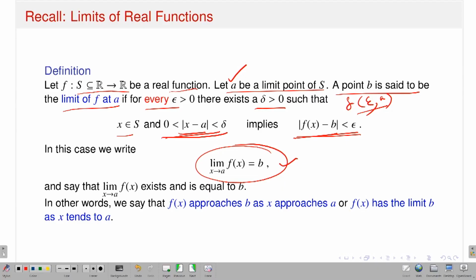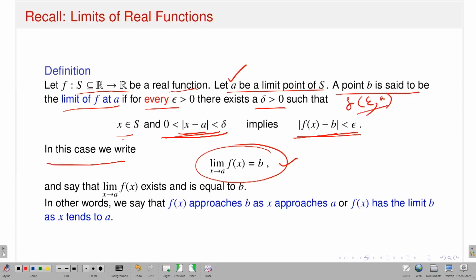In other words, I do not need a to be a point in the domain, so that f(a) is defined. Even if my point a is not in the domain, but it is a limit point, then also I can talk about the limit of f at that point. That is very important. That is why I have x belongs to S, but |x minus a| is less than delta and strictly positive. That means you do not need a to be part of the domain, because I do not need the value of the function at a. It is not necessary. It could be in the domain, that does not matter. But I can talk about the concept of limit at a point a, and that point need not be in the domain of the function. It could be a limit point. So that is why this is true.